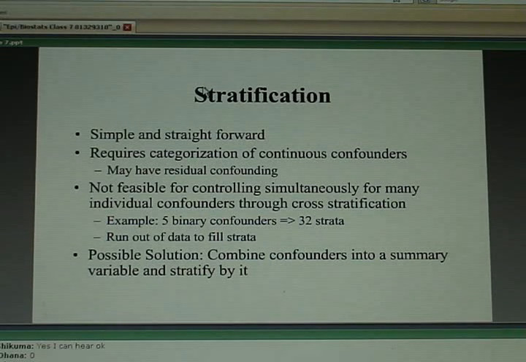And a problem with stratification is it's not very practical for controlling for many confounders simultaneously. I think I mentioned this a couple of weeks ago. Because here I've had to make 2 age groups, young and old, to control for age. I'm probably doing a very rough job of controlling for age because I'm saying anybody who's older than 55 is old. Well, a 56-year-old person is different from an 86-year-old person. So maybe that age range above 55 is too wide.